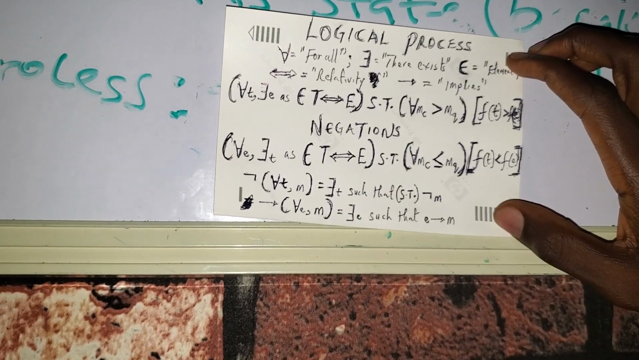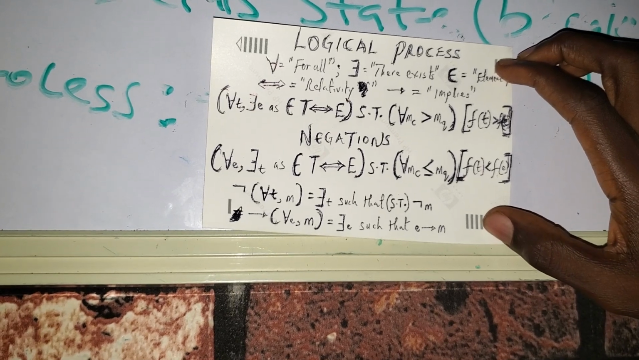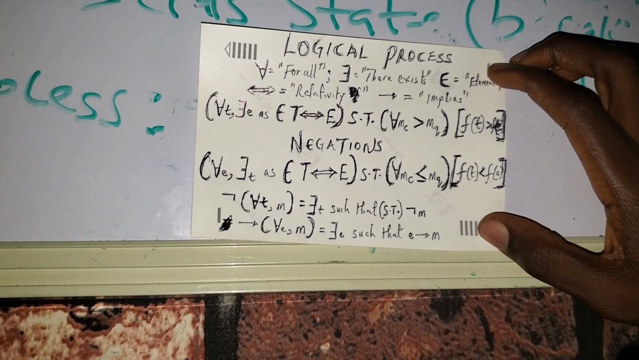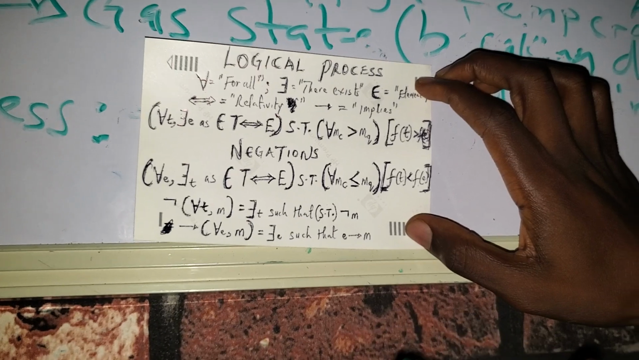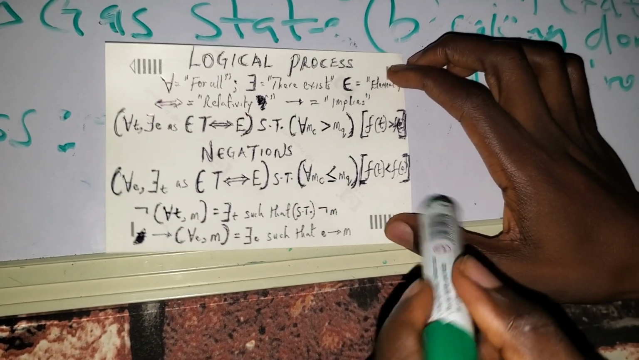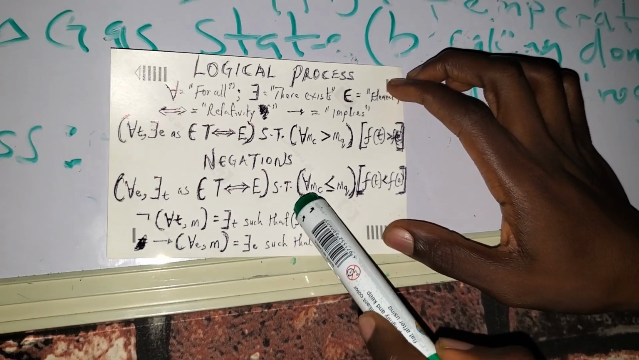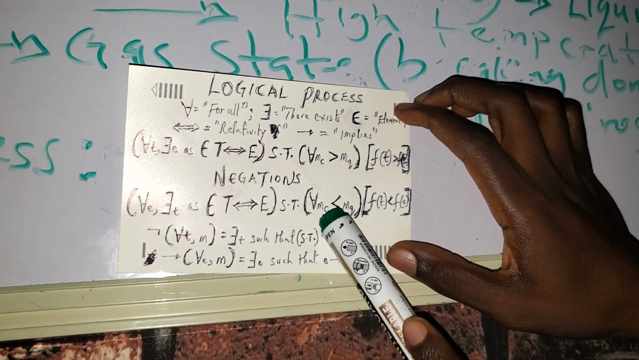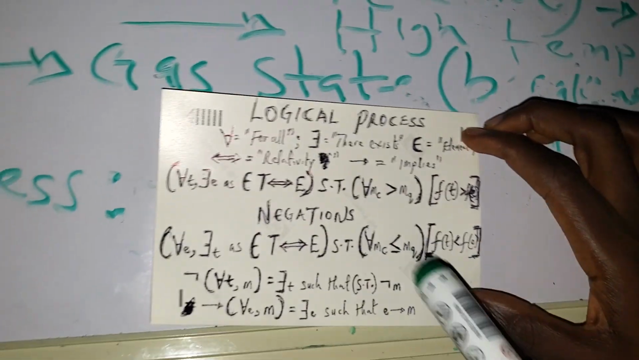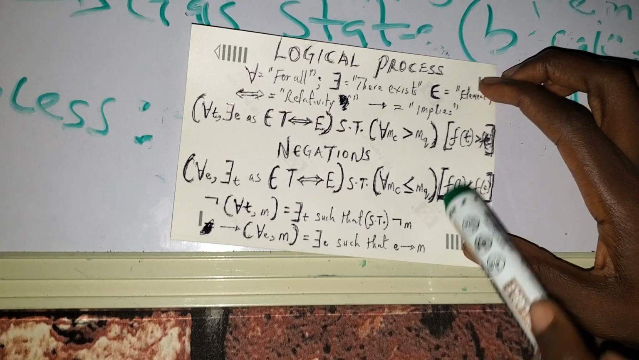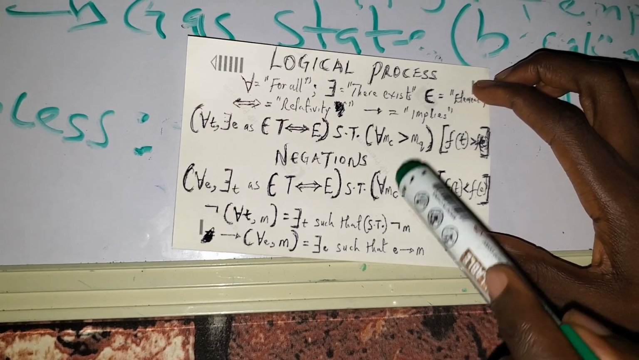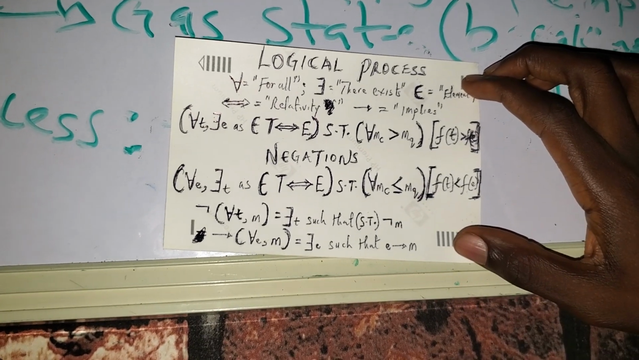So we still have it like that, but we know that the inverted phase is the contracting phase of the universe. So such that for all of classical mass, which is m sub c, less than or equal to quantum mass, which is m sub q.